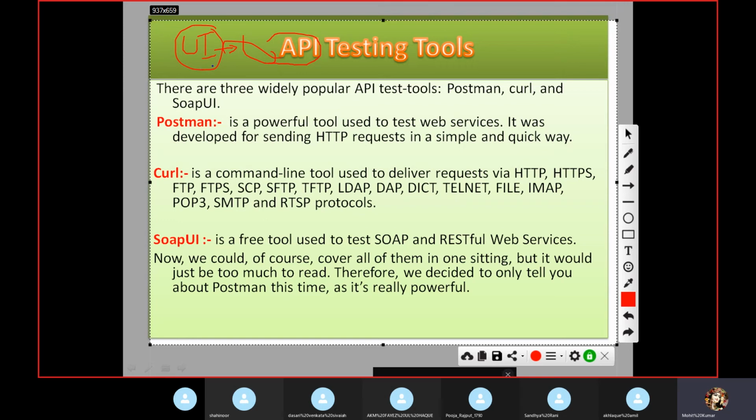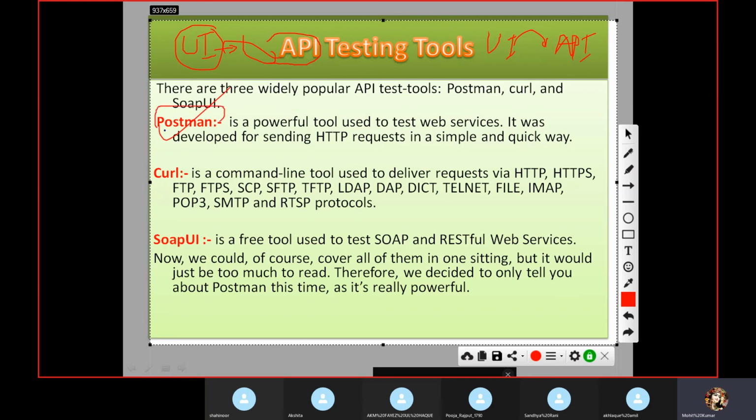But here we are having a different way to test. Not like the UI validation, but a different way. If you have an application with a UI, if you are already working on the UI, the same project you can put on the API. After exploring all these things, the functionality is the same but how to test it is different. We have the Postman tool, Curl tool, and SOAP UI tool.